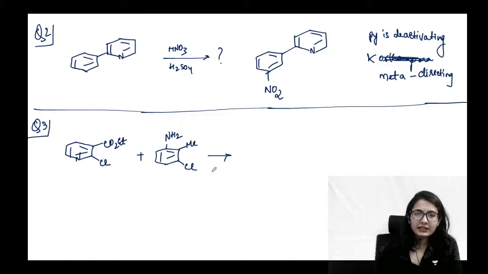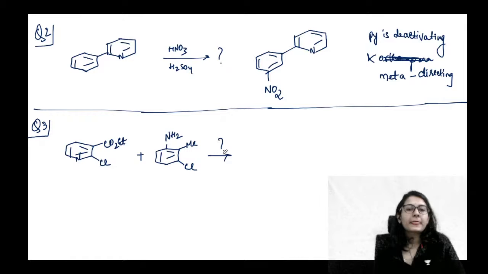What is the reaction that you expect? क्या reaction होगा यहाँ पे? Yes. What is the reaction that you expect over here?